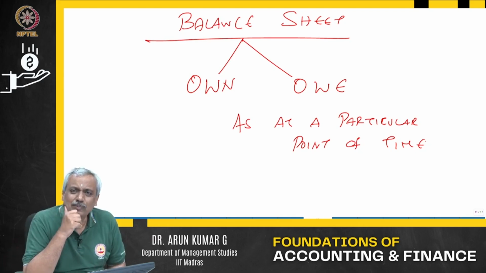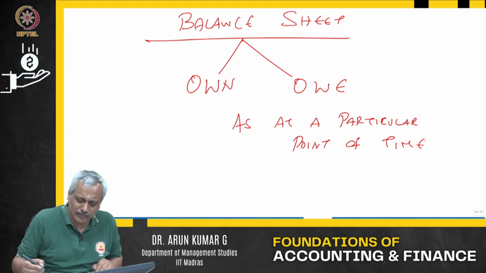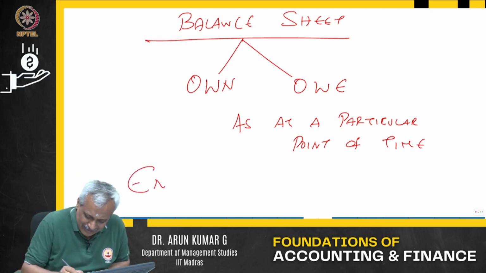Now, what do you mean, sir, by own and owe? Is there any difference? For example, I start a company on my own. Now, is it what I own or what the business owns? Please note, the next concept we talk about is the entity concept.